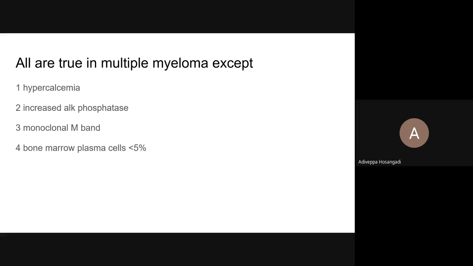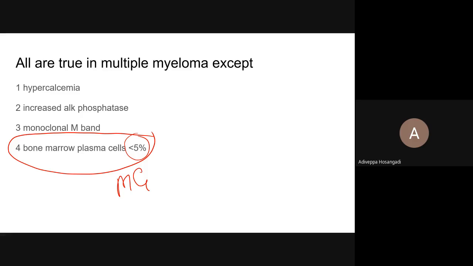All are true in multiple myeloma except increased alkaline phosphatase. Sir, bone marrow plasma cell is less than 5%. Very good. It is in older patients, bone marrow plasma cells or asymptomatic monoclonal gammopathy, you will get this much.